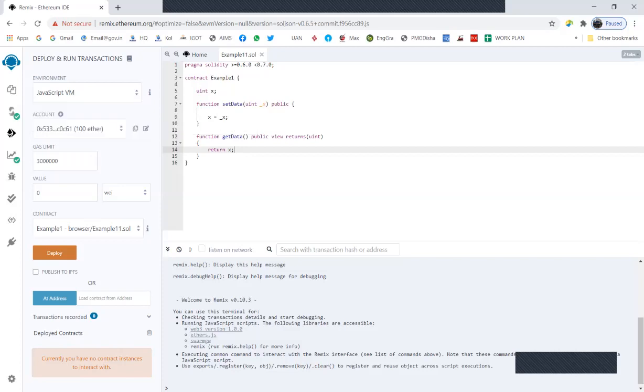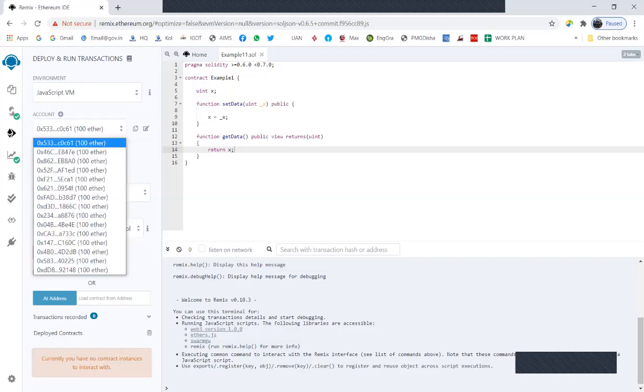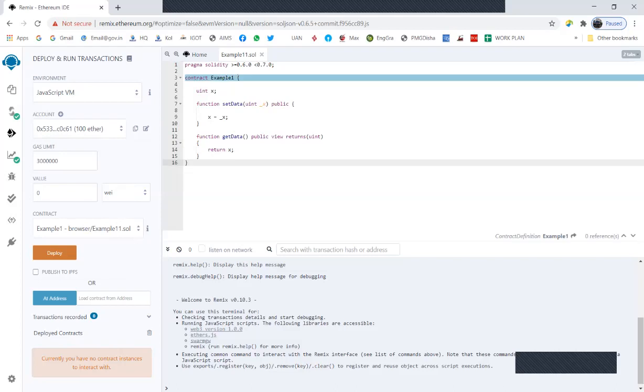Here Remix is providing me 10 accounts, each with 100 Ether. I can use them for local deployment of my contracts, for testing my contracts, and so on. You need to have some Ether, because each and every operation incurs a cost in terms of gas. The gas limit is also set for you.